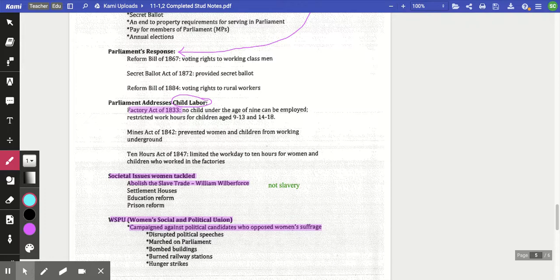Some other issues that women are going to tackle, a group of Quakers are going to pursue William Wilberforce, who is a member of Parliament, because he was someone they thought, he's very eccentric. He definitely looks at societal issues and he brings things before Parliament. And one of the big things that they brought to him was the abolition of the slave trade.